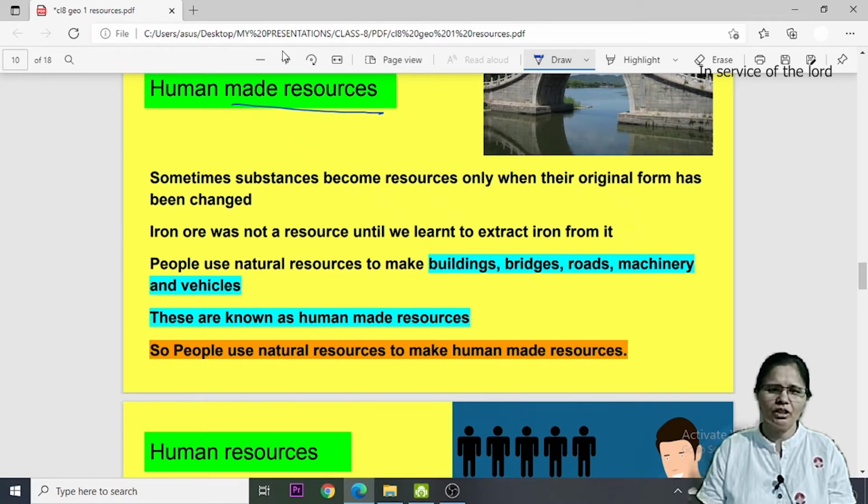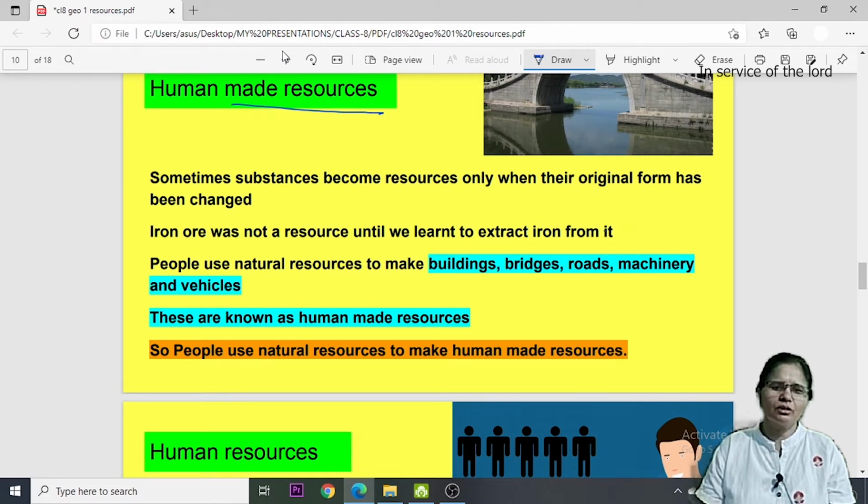Iron ore was not a resource until we learned to extract iron from iron ore or from the mines. So when we got the technology, we started using it and extracted iron from it, and so it became a very important resource.